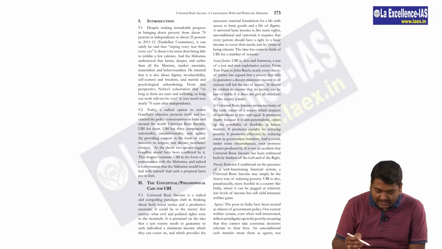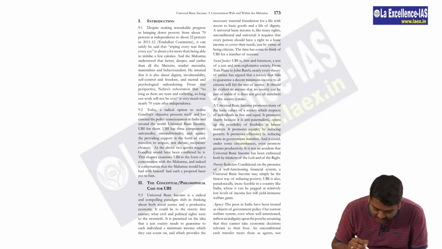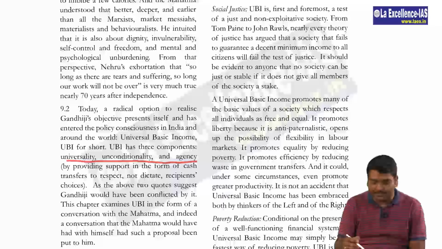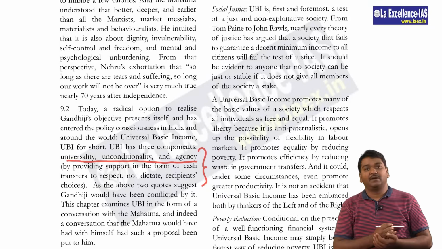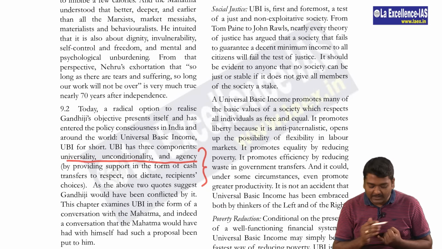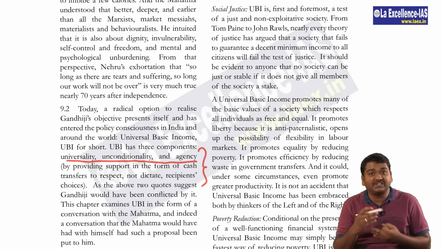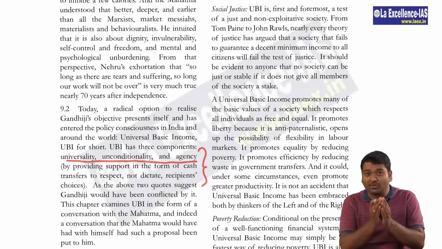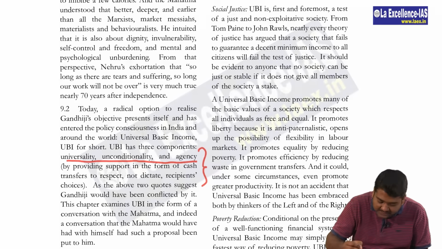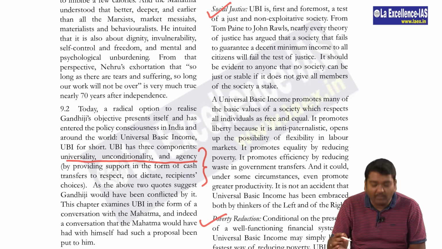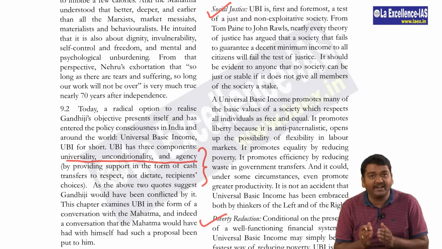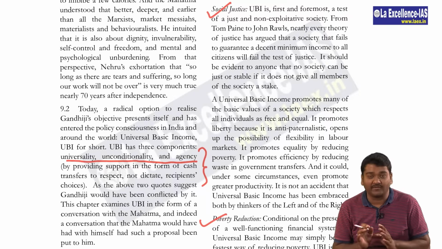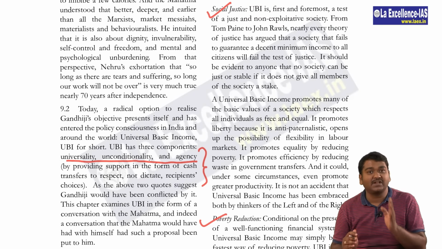So the first thing it talks about is on page 173, where they talk about universality, unconditionality, and agency. These are the three things. Universality, I told you, 75%; unconditionality, no conditions; agency is through cash. So these are the three basic conditions under which UBI should work. Why? It is for social justice, poverty reduction, and other headings which are given. Just go through these headings once, it is more than enough. And I'm telling you, for mains, not for prelims.